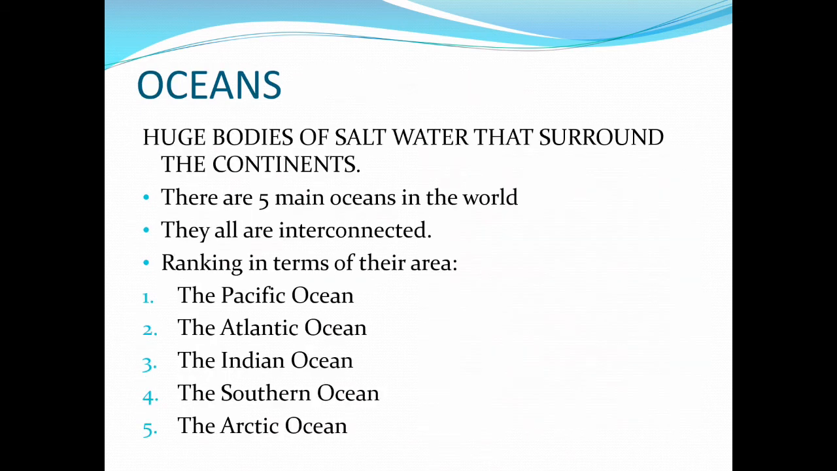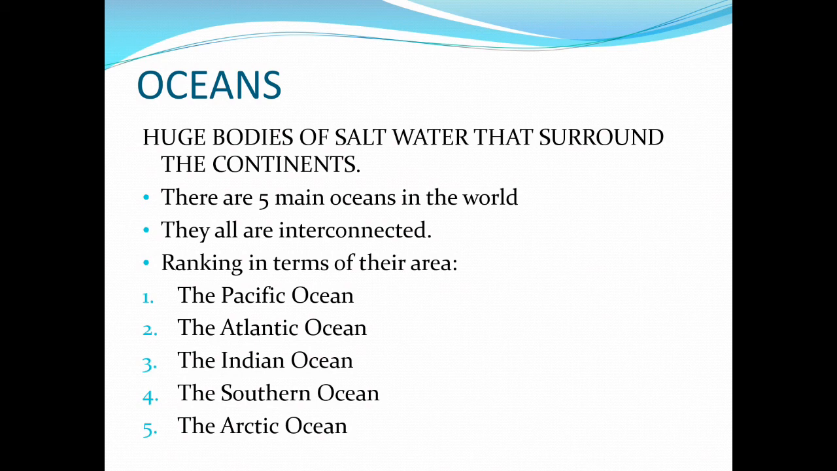First of all, what is an ocean? It is a huge water body which has salt water in it, and it surrounds the continents. There are basically five main oceans in our world, and they are all interconnected with each other. When we talk about their ranking, the very first and the largest one is the Pacific Ocean, then Atlantic, then Indian, Southern, and then Arctic Ocean.